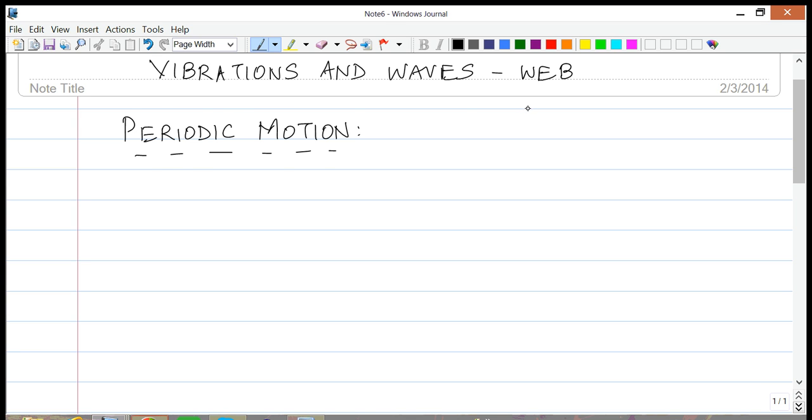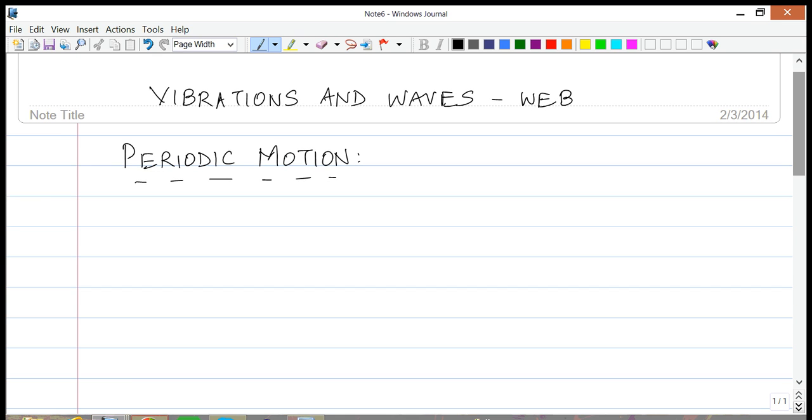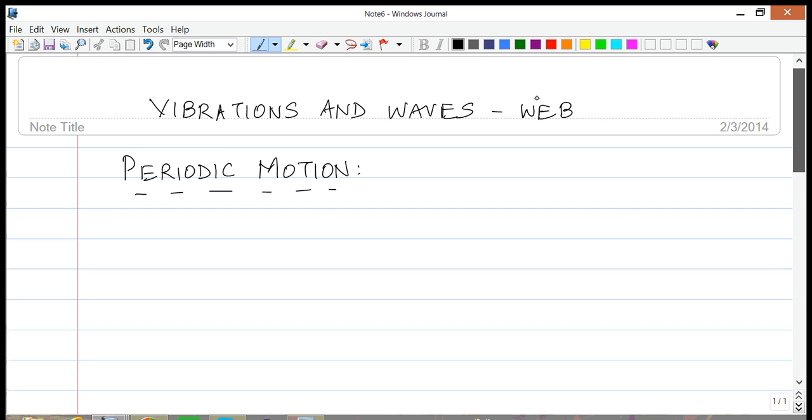Okay, so we are now going to start talking about vibrations and waves. The first part of this chapter, we're going to look at periodic motion, and within periodic motion, we're going to look at a subcategory, a very specific kind of periodic motion, which is going to be simple harmonic motion. We'll develop all the stuff for that, and then we'll use ideas from that to study wave phenomena and other things. So, first of all, periodic motion.